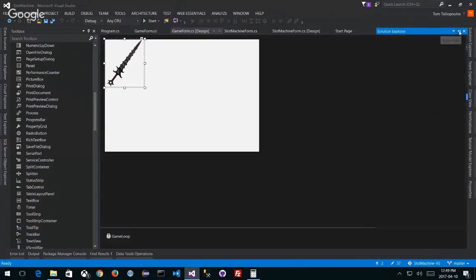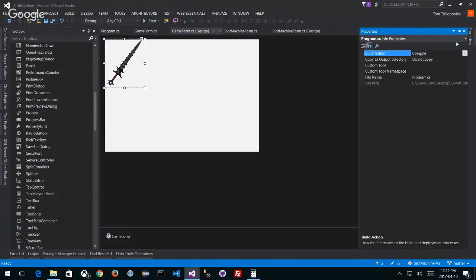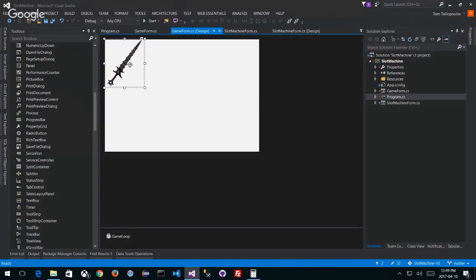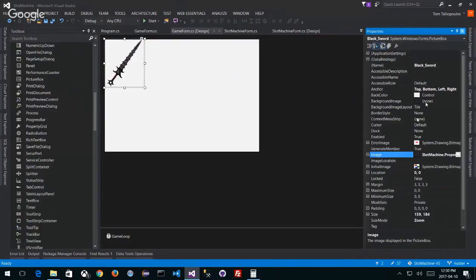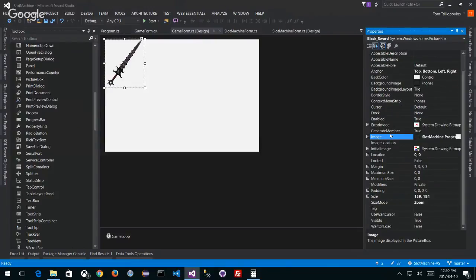Remember, everything that we can do, a lot of times, I want properties. A lot of times what we see here as properties, we can do something with programmatically. So first of all, do I see some kind of rotation? Well, size mode is zoom. Here's my size. And if I want to rotate a control, that's a totally different thing than if I want to rotate an image.